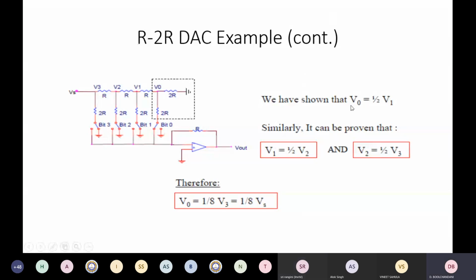So what we have shown is that V0 is equivalent to half V1.